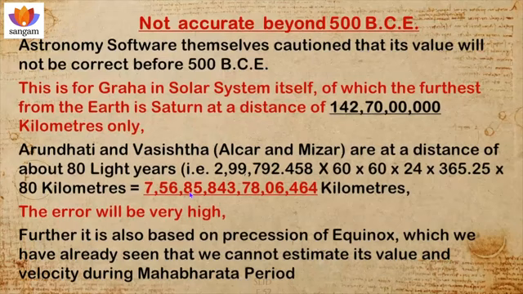7 crore 56 lakhs, 85,843 crore. It is only 142. So how much error will occur for Arundhati Vashishta if you use software? You can imagine. You yourself judge. This Arundhati Vashishta calculation is also based on precision of equinox, which cannot be applied to derive the Mahabharata date, because it is defective for the Mahabharata date. So how much will be the correctness of this, you can understand.